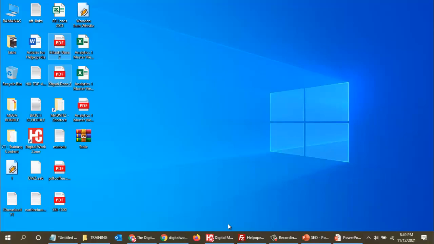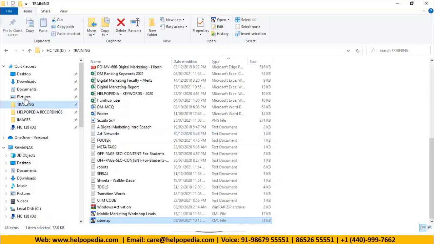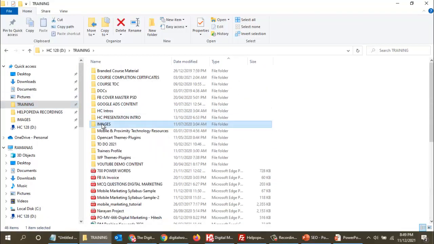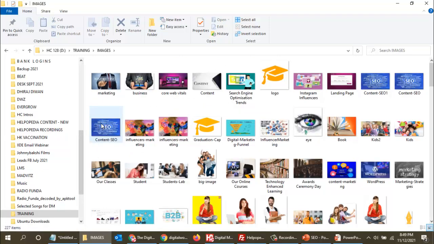I will show you. Whenever you upload any images on your website, these are the images which are already uploaded on my website. I am not writing anything inside the image. These are the actual images. But over here you can see the name of the image. The name of the image is not any junk character like 1.jpg or xyz123.jpg. Every image has a particular name with which it represents that image.